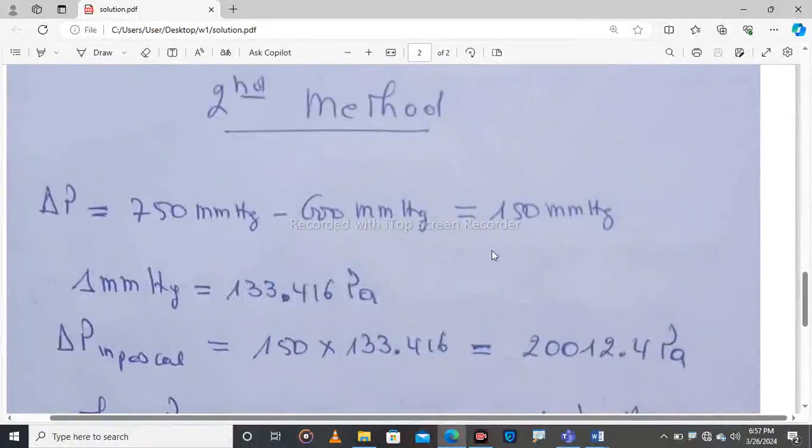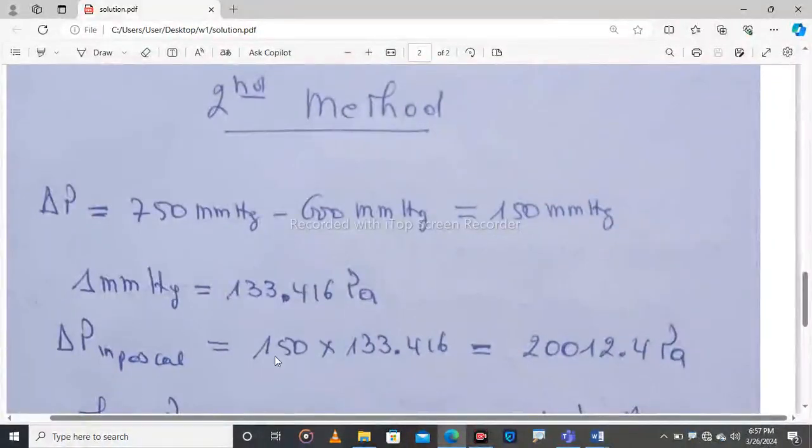We have seen how to convert this into Pascal: 1 millimeter of mercury is equal to 133.416 Pascal. So we can directly change this millimeter of mercury into Pascal by multiplying by 150.